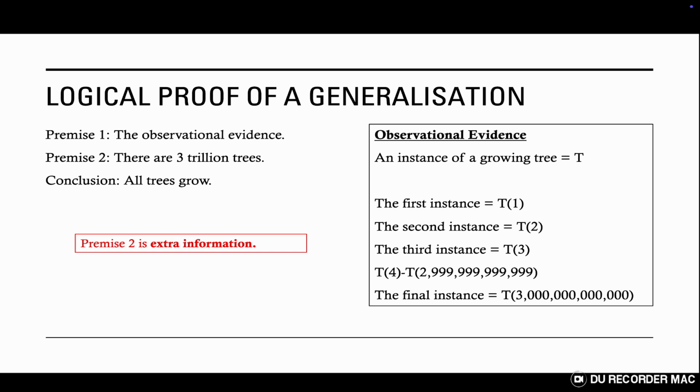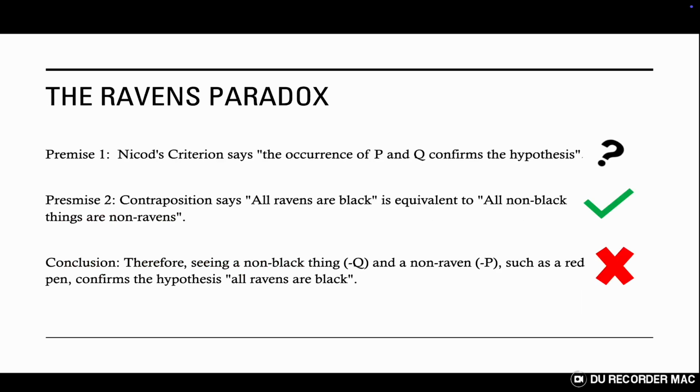So, when we bite the bullet and accept the conclusion, we're really saying, yeah, sure, a red pen can be used as evidence for all ravens are black, but you can never prove that all ravens are black using red pens, and so it doesn't matter, it's not a paradox. We've now discounted rejecting premise 2, and we've also considered accepting the conclusion, so we can now move on to attempting to reject premise 1, Nico's criterion.